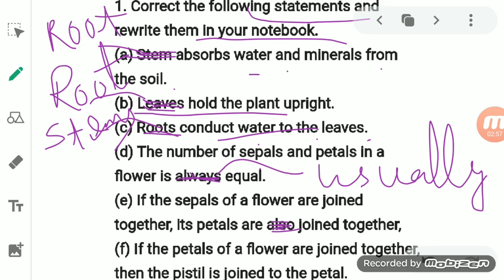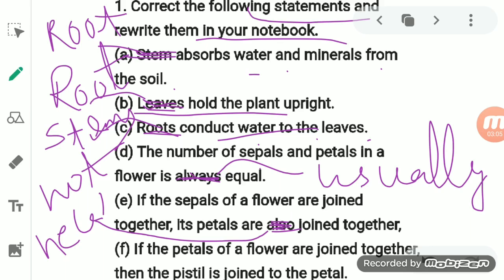So here we will cut and write not necessarily.